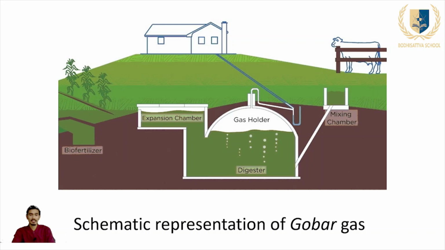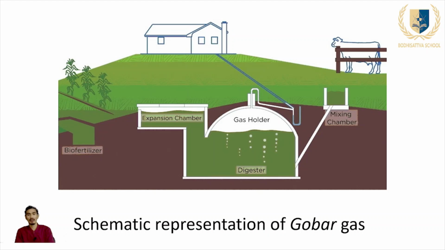Then there is the expansion chamber. Expansion chamber refers to the chamber where the excessive amount of dung in the water will float. From the expansion chamber, the overflow will happen, and the overflow, the excess dung mixed in water, will become a fertilizer. It will become a complete fertilizer. It will be collected in pits or holes which are dug in the soil. So they are collected there.